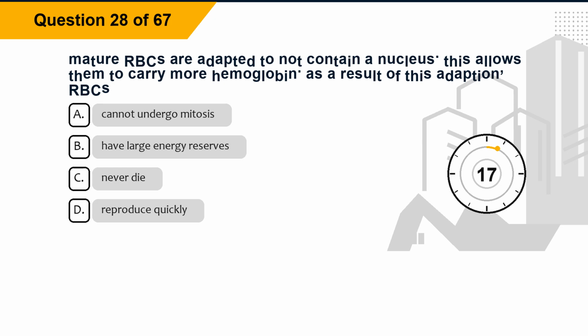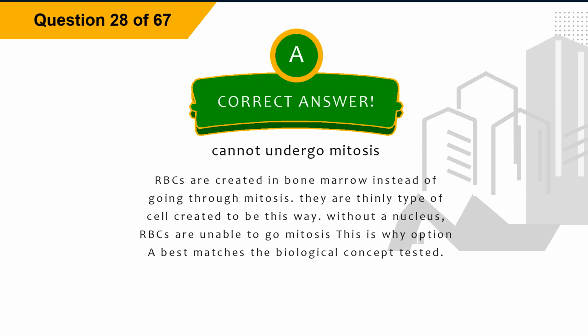Question 28. Mature RBCs are adapted to not contain a nucleus. This allows them to carry more hemoglobin. As a result of this adaptation, RBCs: option A, cannot undergo mitosis. Option B, have large energy reserves. Option C, never die. Option D, reproduce quickly. The correct answer is option A, cannot undergo mitosis.